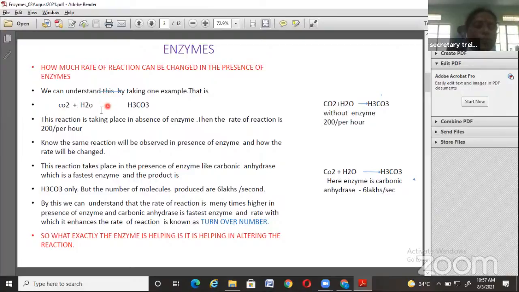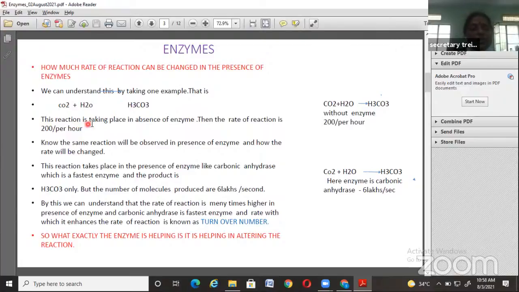CO2 plus H2O undergo a chemical reaction and give the end product, bicarbonate, that is H2CO3. This is a reaction. By taking this reaction, we can understand how much the rate is changed by the influence of enzyme.